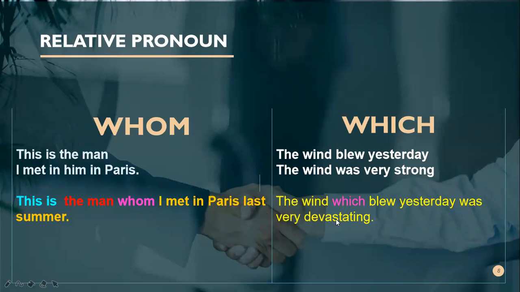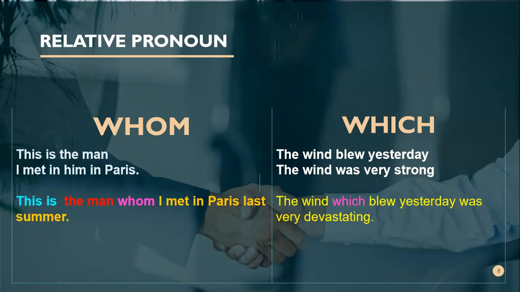Which here refers to wind. Wind is an object, and which here is a subject. After the relative pronoun, which, comes the verb. All right, so you understand?